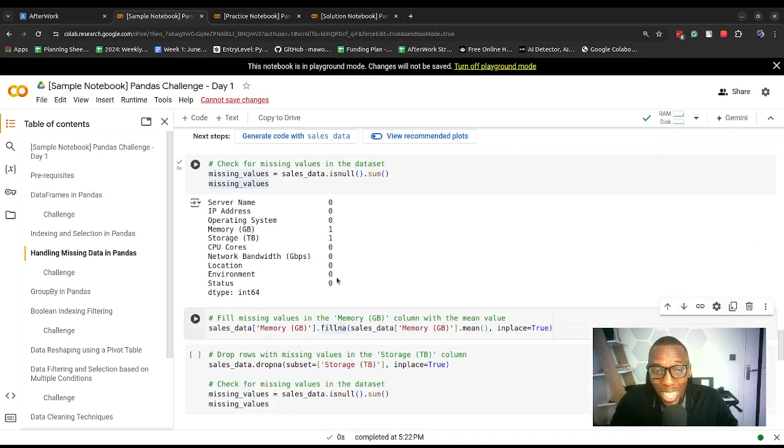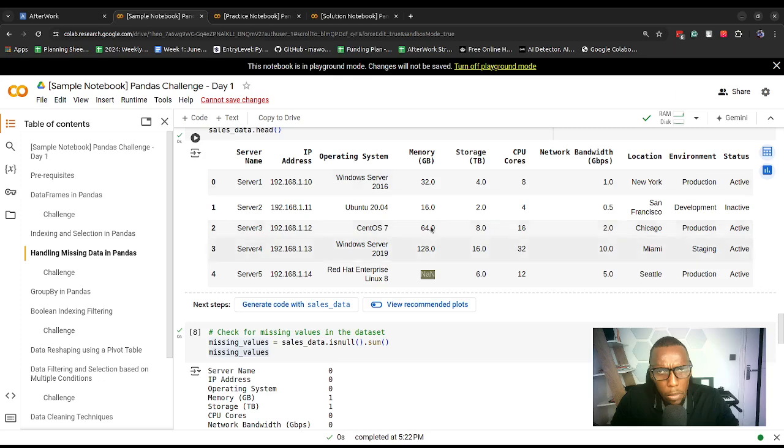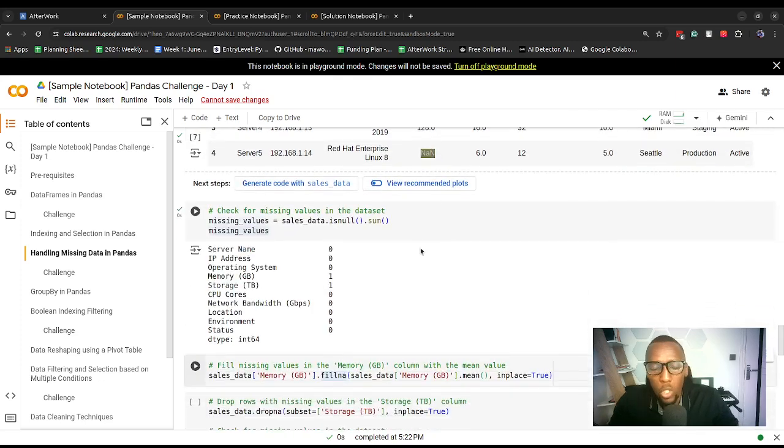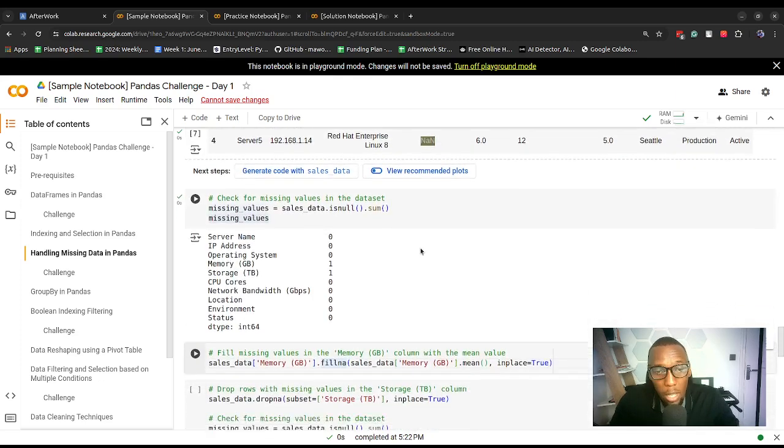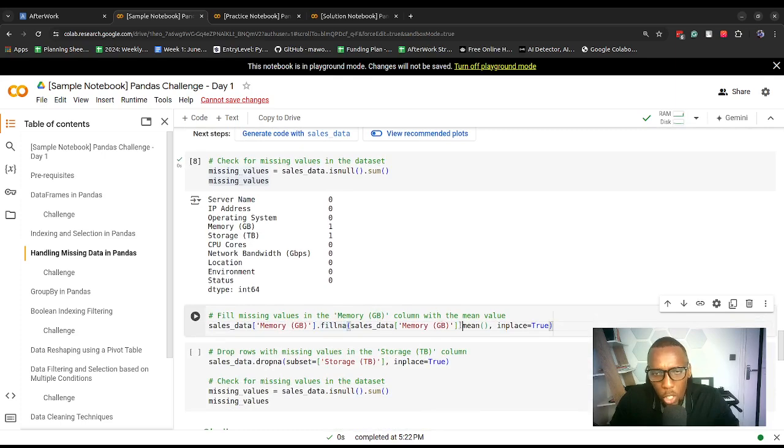To be able to fill in missing values with maybe the mean value of that column, if that's the best approach we've determined, then we can use the mean function. What we do is, first of all, we specify the column that we want to fill in the missing values for. Here's how we select a column: sales data, then memory GB. We are selecting memory GB inside the sales data frame and applying this function.